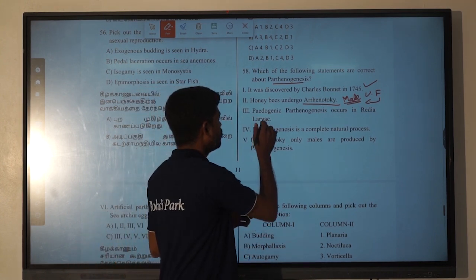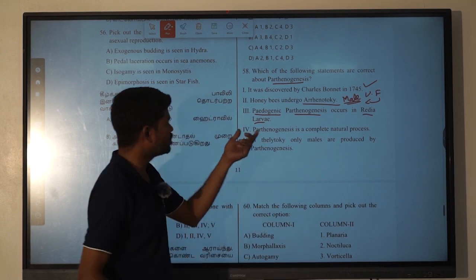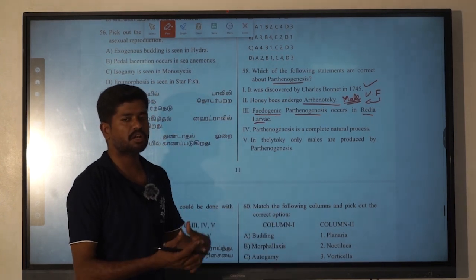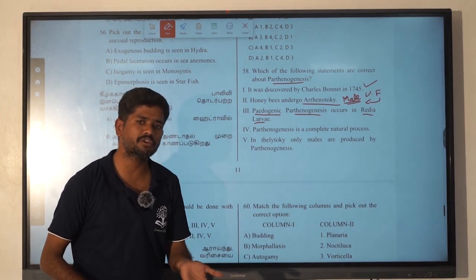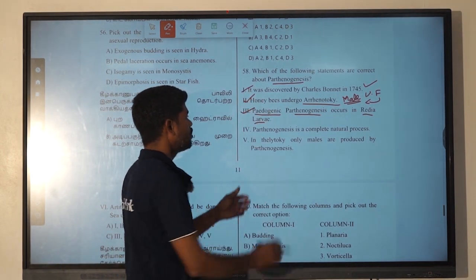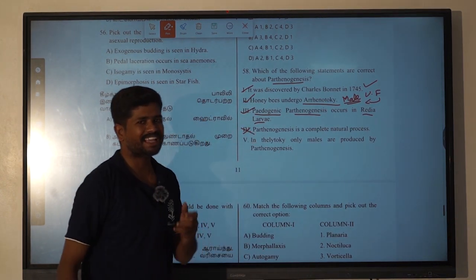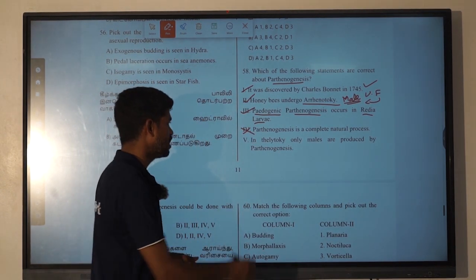Next, pedogenic parthenogenesis occurs in Redia larva. What is pedogenic parthenogenesis? The larval stage itself is going to give the new organism. This is also going to be right. This parthenogenesis is a completely natural process. We cannot make it; it is not an artificial thing.